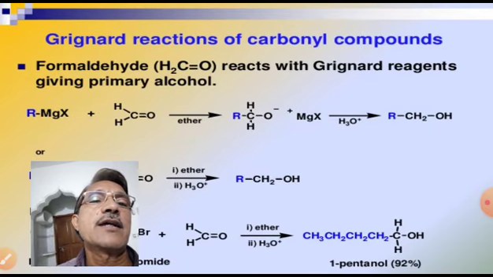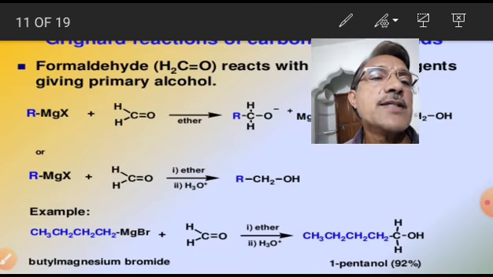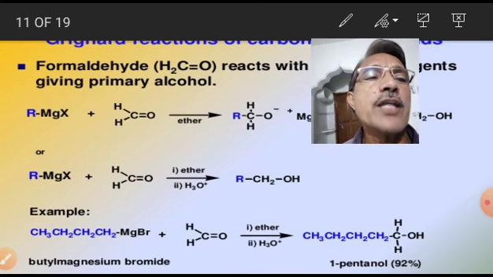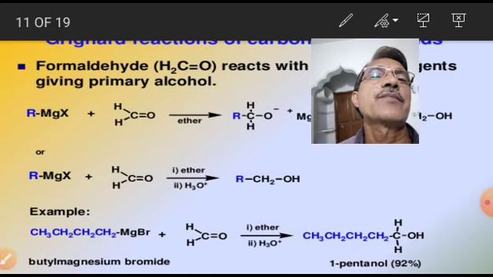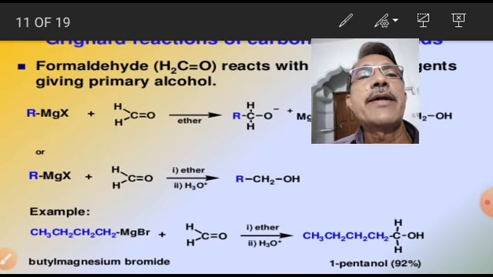Sorry, we are discussing primary alcohols only. So here butyl magnesium bromide on treating with formaldehyde in the presence of ether and water gives 1-pentanol. 1-pentanol is an example for a primary alcohol. So any primary alcohol can be prepared using Grignard reagent on treating with formaldehyde. Remember, a primary alcohol can be prepared from a Grignard reagent on treating with formaldehyde.